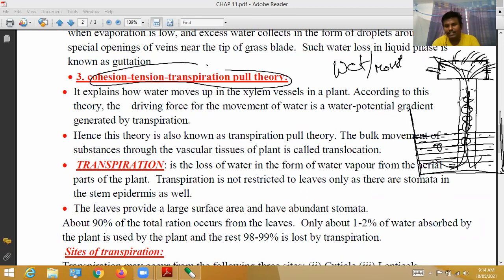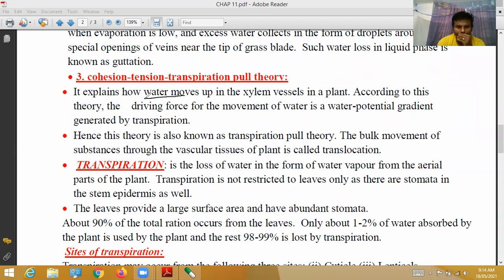So this sponge continuously takes and evaporates water. This is a kind of transpiration pull theory. According to this, it explains how water moves. The cohesion-tension transpiration theory explains how water moves up in xylem vessels in a plant.